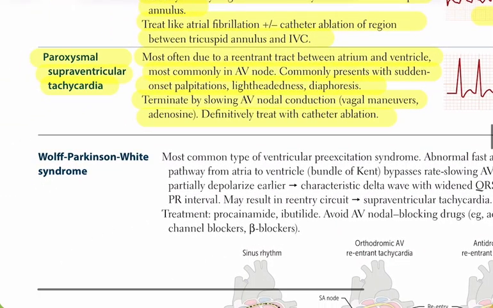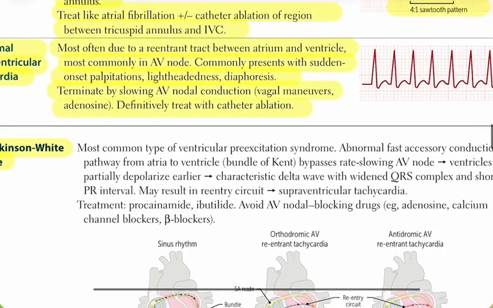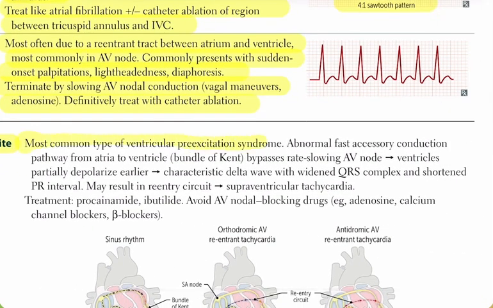Finally, we come to Wolff-Parkinson-White syndrome, which is the most common type of ventricular preexcitation syndrome. Here there is an abnormal, fast accessory pathway called the bundle of Kent, which connects the atria and the ventricles, bypassing the AV node. Since the AV node normally slows conduction, bypassing it causes the ventricles to partially depolarize earlier than normal.